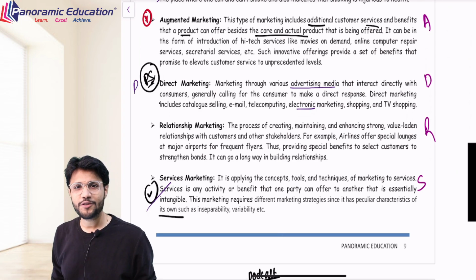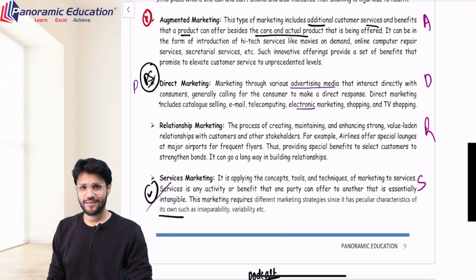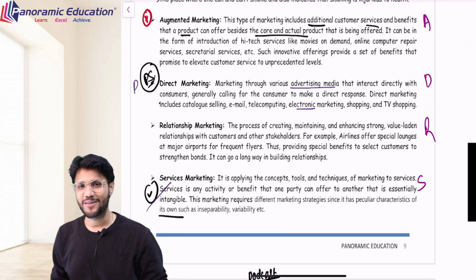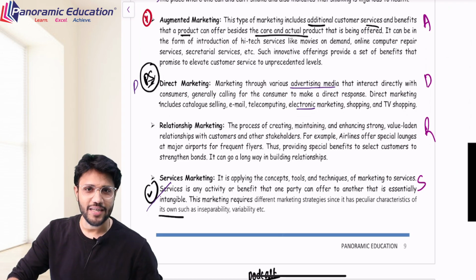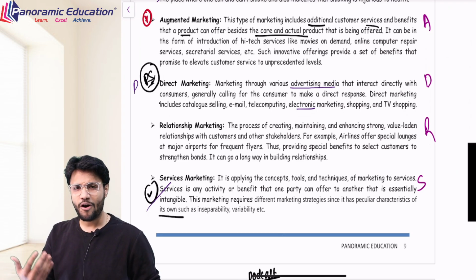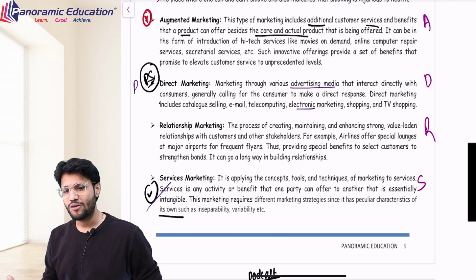Now that is something which customers flaunt about. I have a tie-up with these people, I am a customer of theirs and they've offered me this exclusivity. So that is relationship marketing. Often airlines also offer free lounges and all, right?